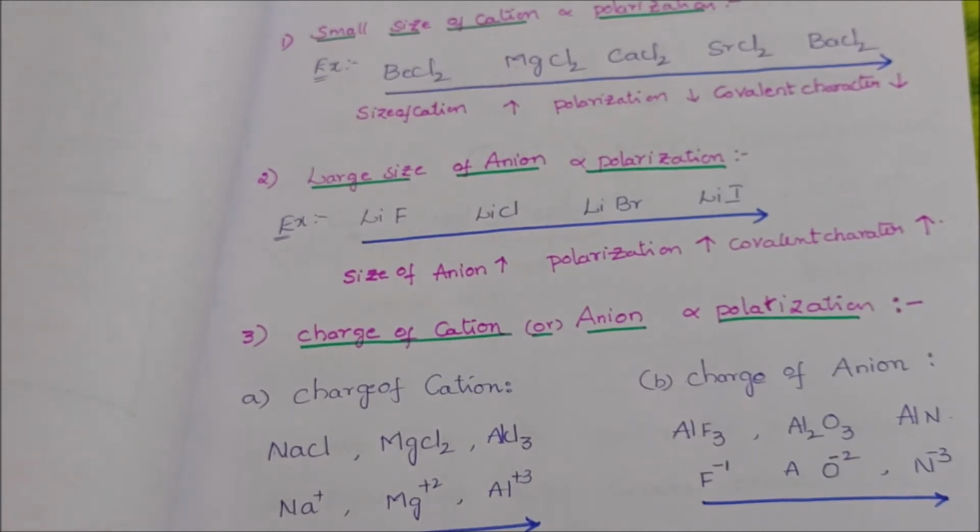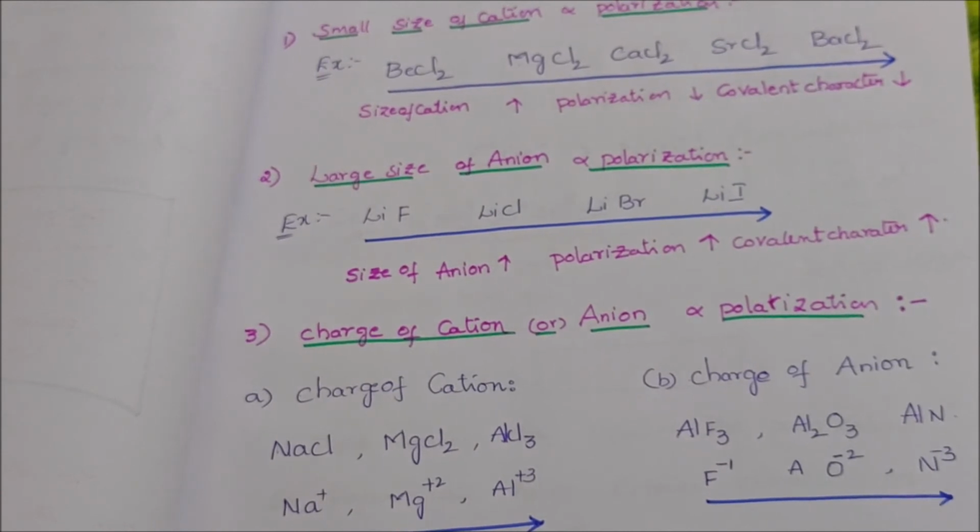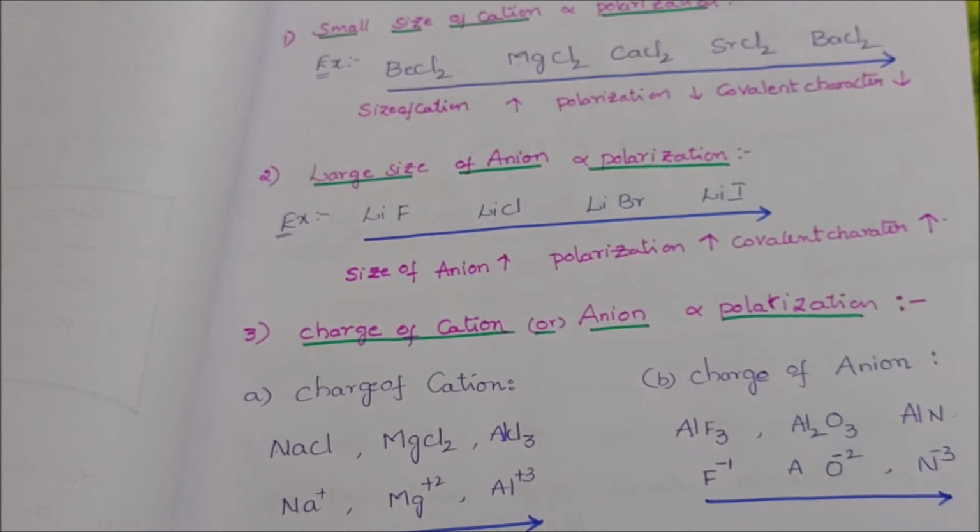In these, the anions are F minus, O 2 minus and N 3 minus. Here the anion charge increases, the polarization increases and covalent character increases. That means as the charge of cation or anion increases, the polarizing power is more and the covalent character is more.